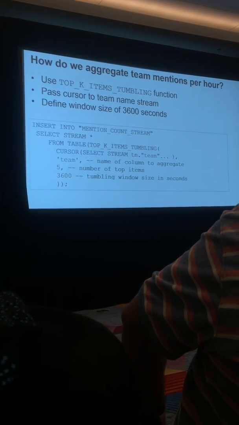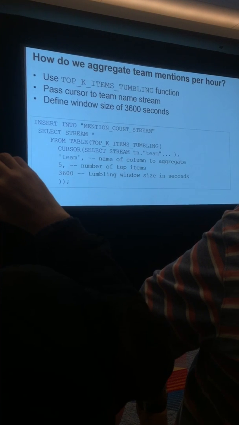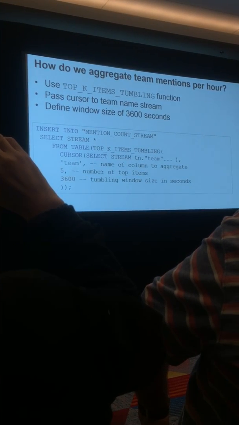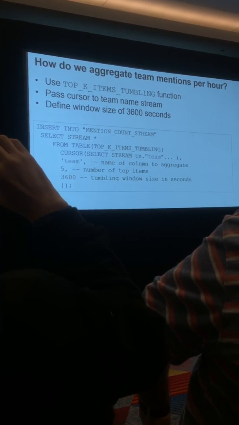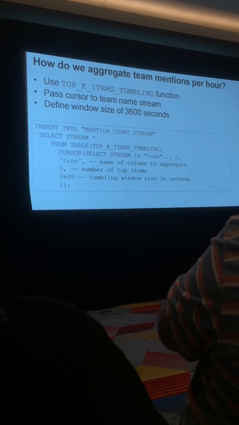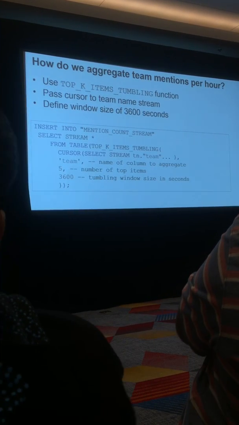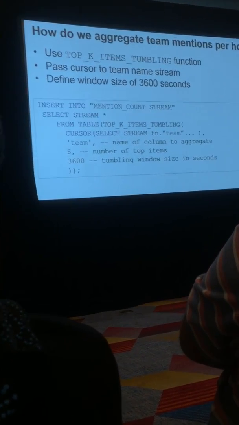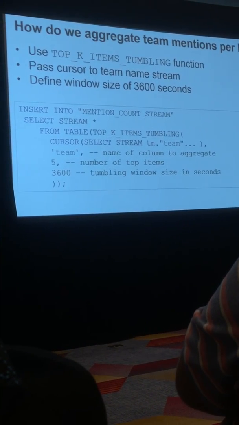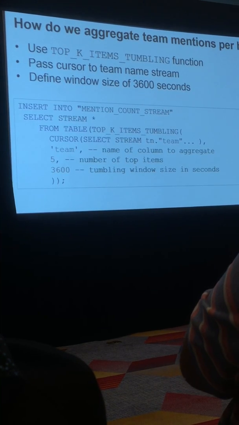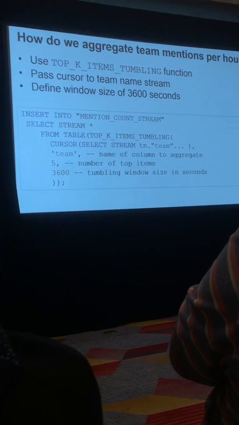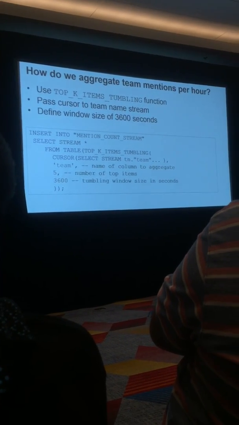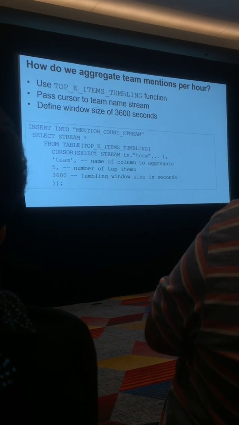Cool, so now that we have that, we can look at how do we aggregate the team mentions per hour. So if you recall, we had that stream a couple of slides ago. So it's an in-application stream that just contains the team names, right? It was the result of the inner join between the static data and the input data. So what we can use in this case is a function that we've created that we make available to you called top K items tumbling.